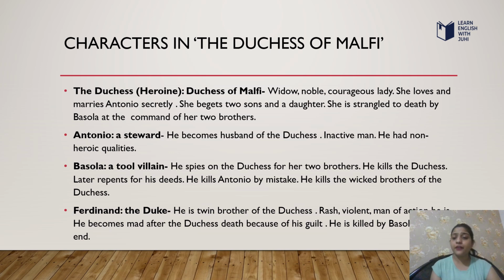The next main character is Ferdinand, who is the Duke. Duke means king. He is the twin brother of the Duchess, a rash, violent man in his actions. He becomes mad after the Duchess' death because of his guilt. He is killed by Bosola at the end.